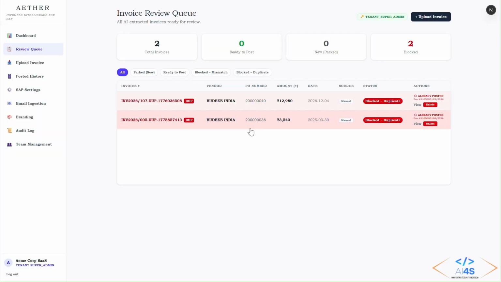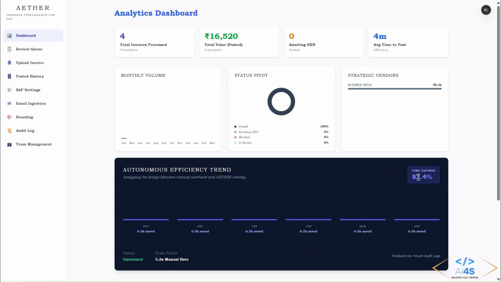Once we enter the platform, we land on the analytics dashboard. Most financial leaders are blind to the invoice pipeline until month end. This is a single source of truth. Here you can track the time saving ratio, which is 82.4%. Our engine is currently delivering.